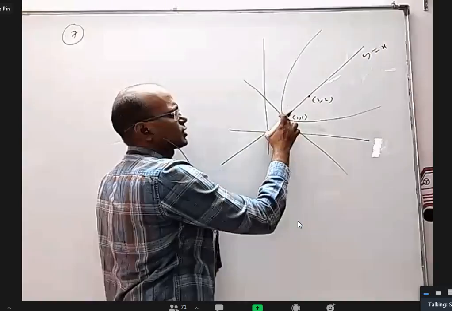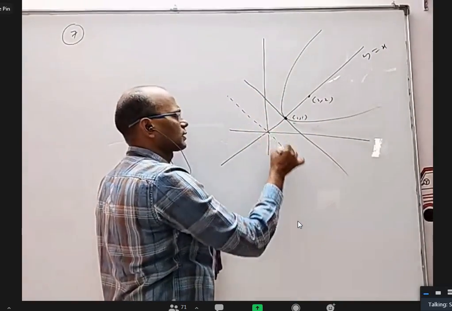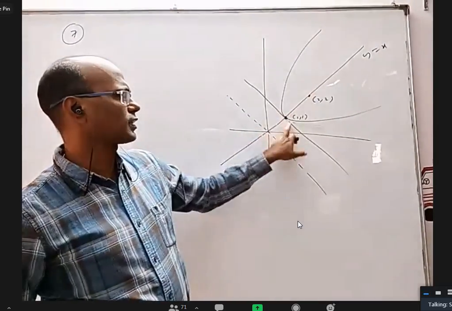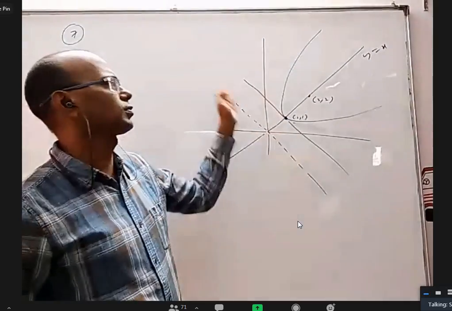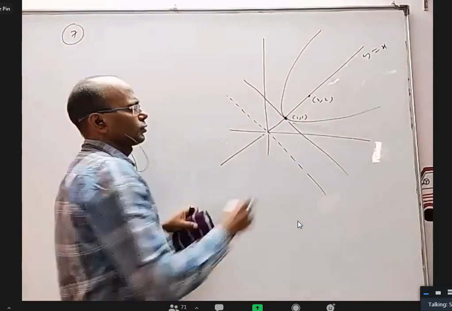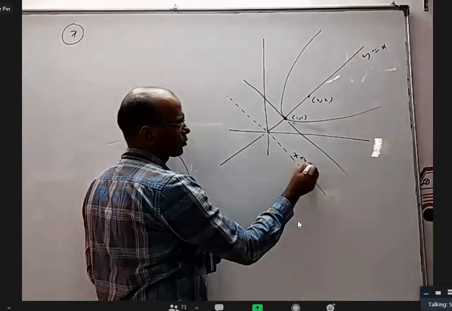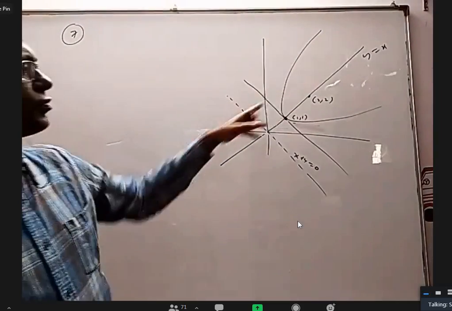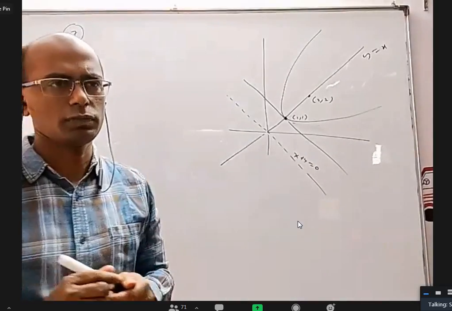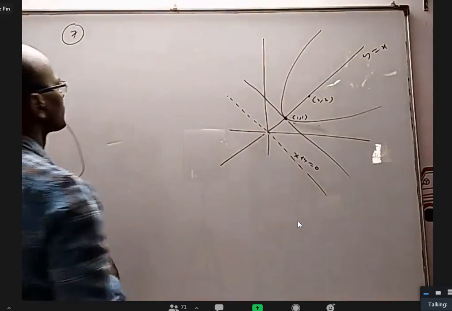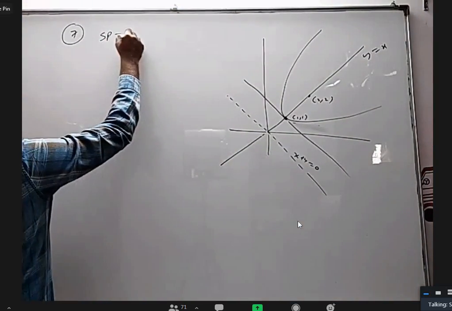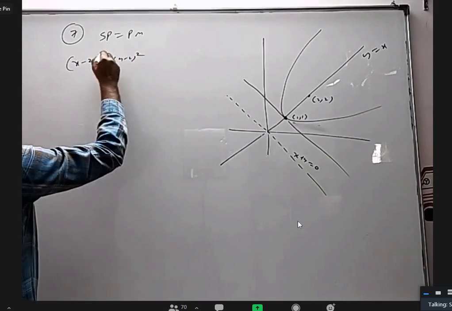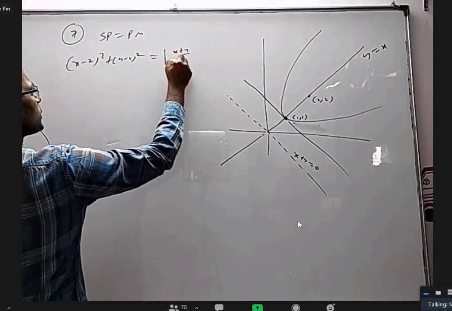Because this distance and this distance should be equal, I think I can draw the directrix like this. This is the vertex, this is the focus. The midpoint of these two is the vertex, meaning this is one of the points on the directrix, and it is parallel to the axis. Okay, so what is the directrix equation here? X plus y equal to 0, because this slope is 1, this slope is minus 1. So we know the focus, we know the directrix. Directly we can use the original definition. SP equal to PN. X minus 2 whole square plus y minus 2 whole square equal to mod x plus y by root 2